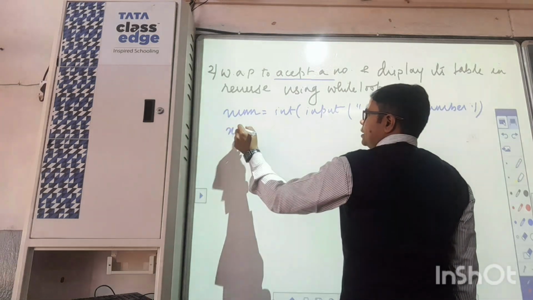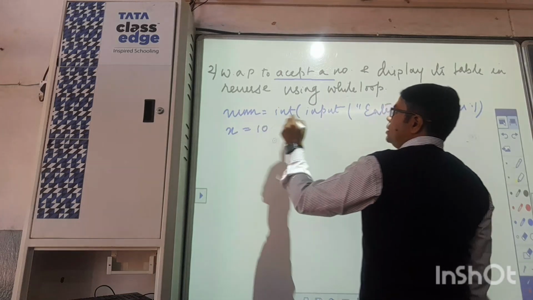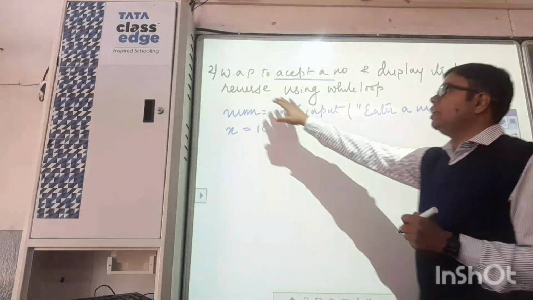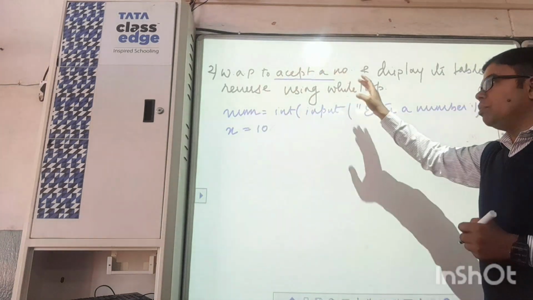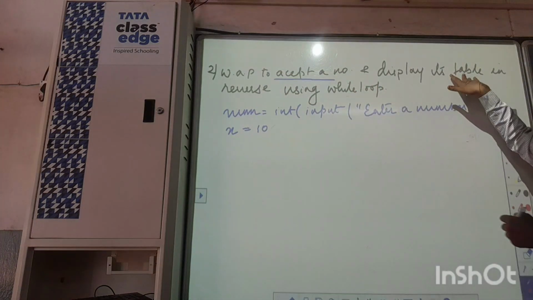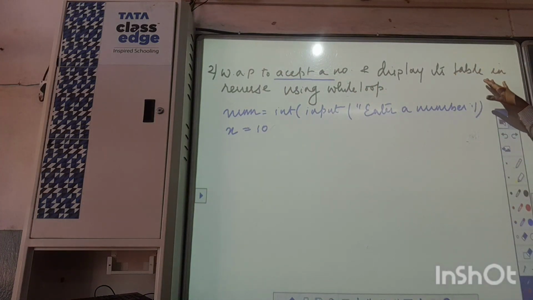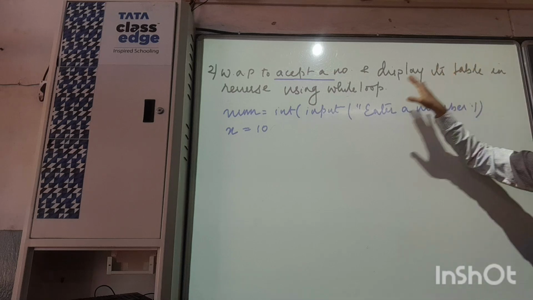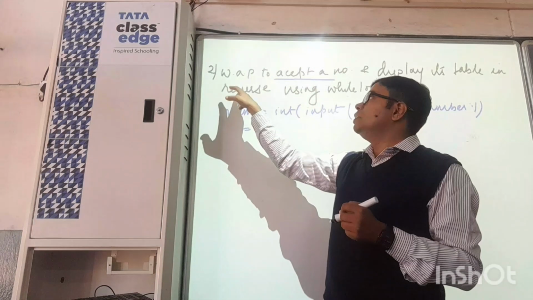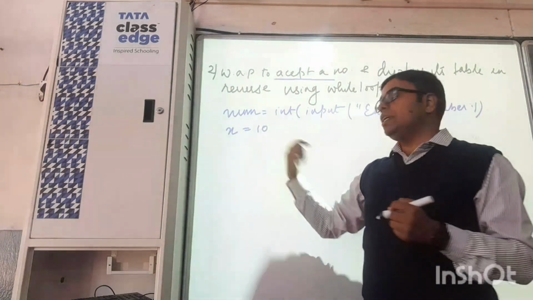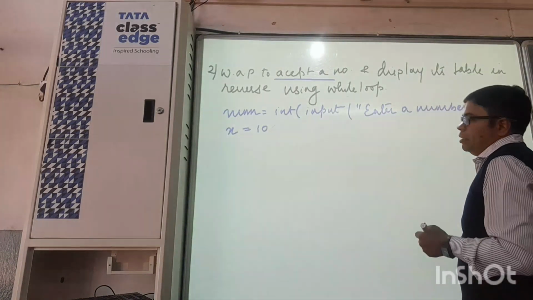Let's take x as a variable, x equal to 10, since it is written over here that we want it in reverse. If the question had said to display the table, we would simply have taken x equal to 1. Since it says to display it in reverse, we are taking x equal to 10.